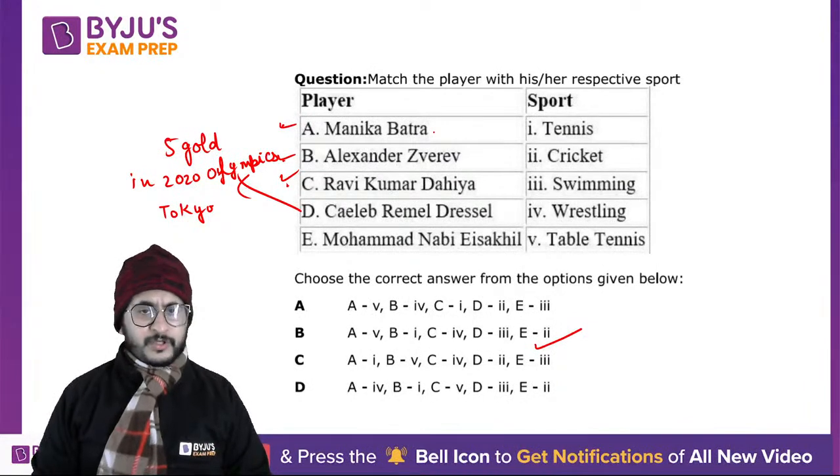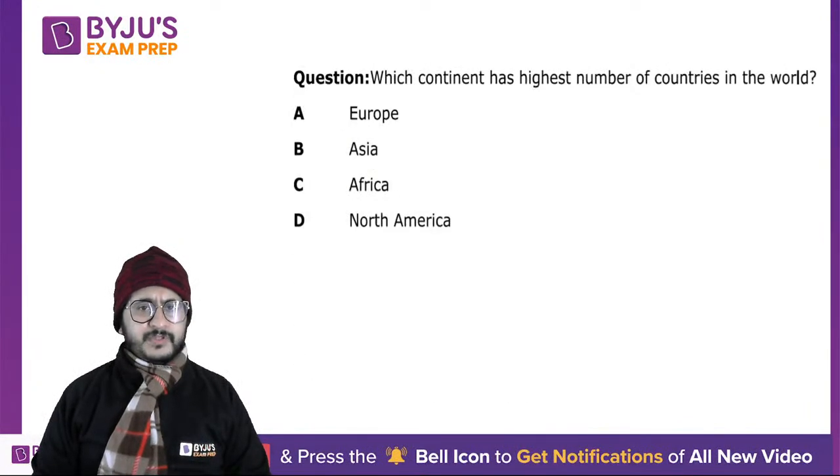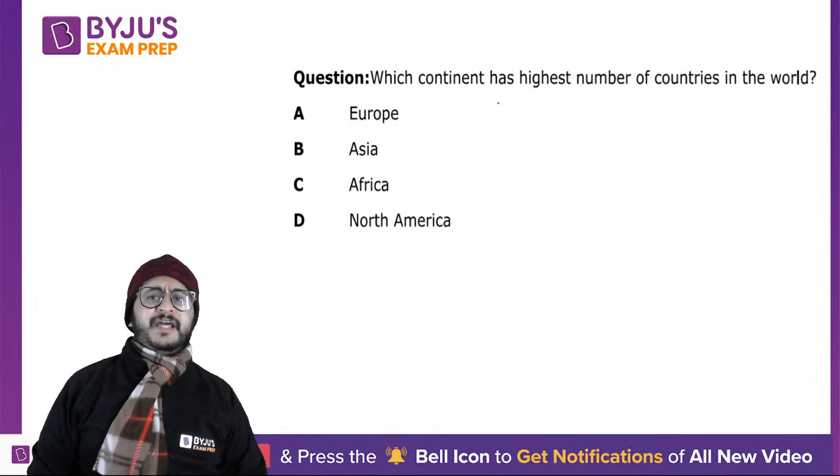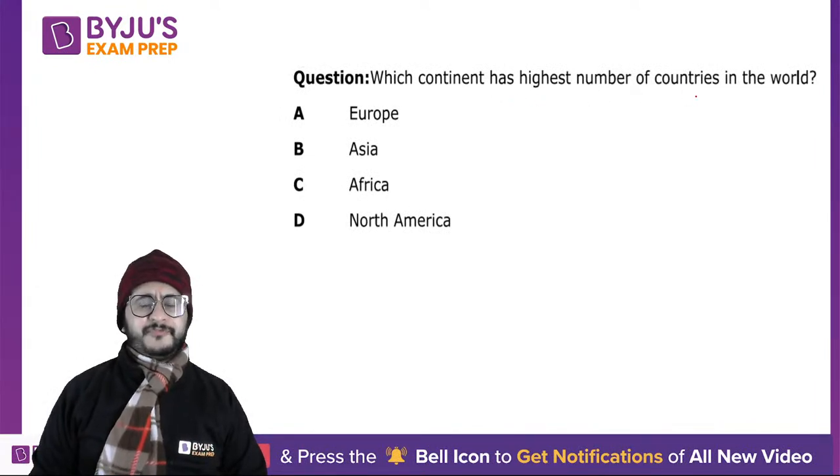Okay, all right. Which continent has the highest number of countries in the world? Obviously you could have said North America will not be it, North America does not have many countries. Europe, Asia and Africa. Do you know the numbers? Okay, so let me show you the numbers. The highest is in Africa.